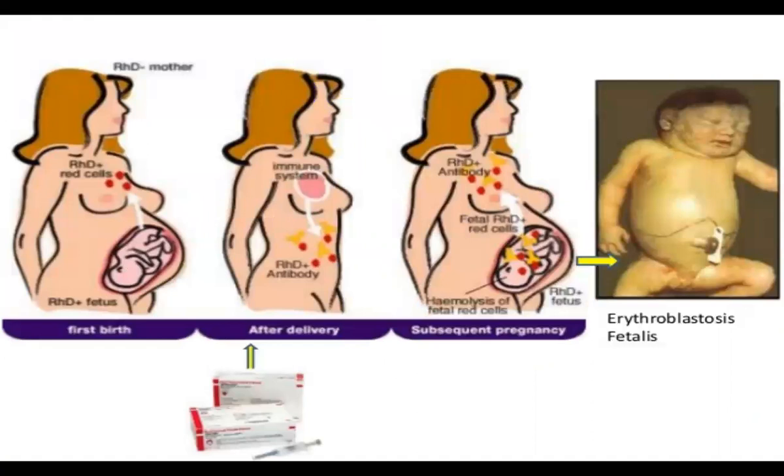In the first birth, the mother's Rh-positive fetal red cells are present after delivery, the immune system forms Rh antibody, and then in a subsequent pregnancy, the Rh antibody acts on the fetal Rh-positive red cells and can lead to erythroblastosis fetalis. So we give the anti-D injection after delivery. If it is not given, it has to be given after the first delivery.